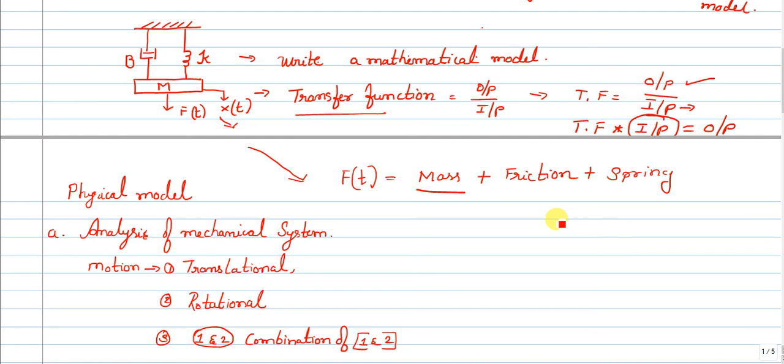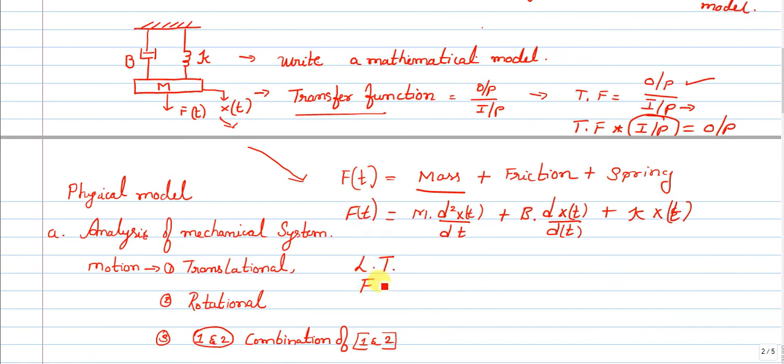For mass, the equation will be mass into acceleration, represented by d square x of t by dt square, plus for friction, the constant b into the rate of change of displacement dx of t by dt, and finally for spring, k into x of t. So this is f of t. This complete differential equation you can rewrite in terms of the Laplace transform.